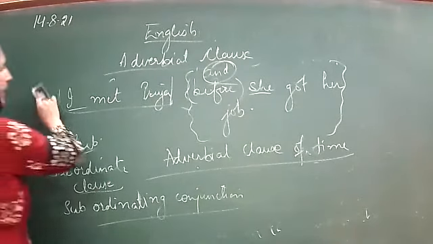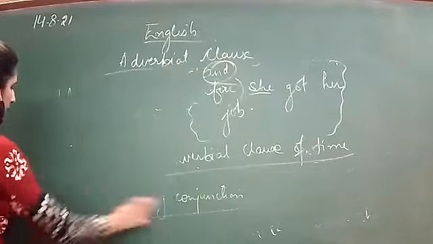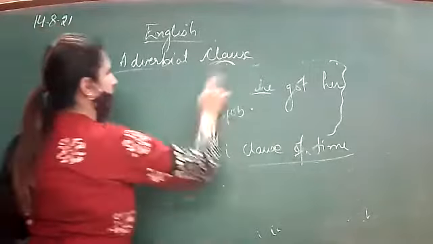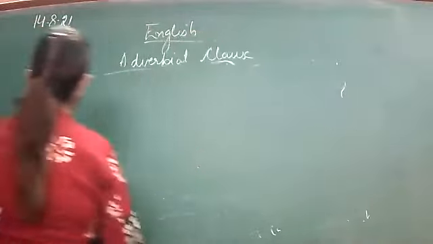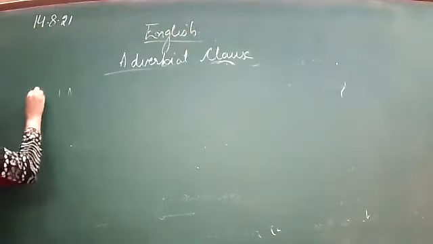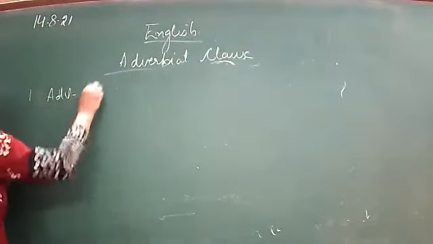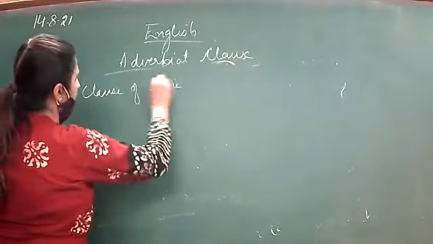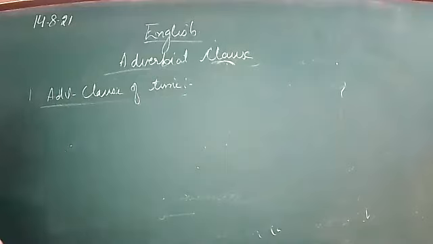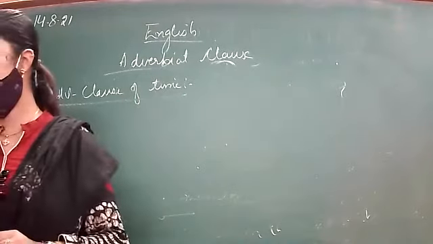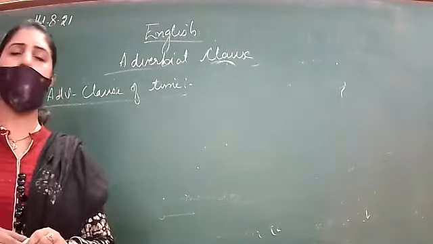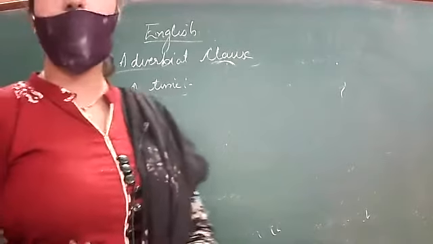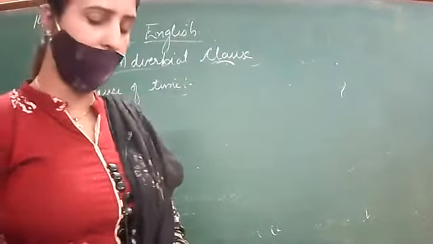Okay, now next, coming to different types of adverbial clauses. First is the adverbial clause of time. I entered the room when she was knitting, or when she was spinning a yarn. In this case, when is also what?